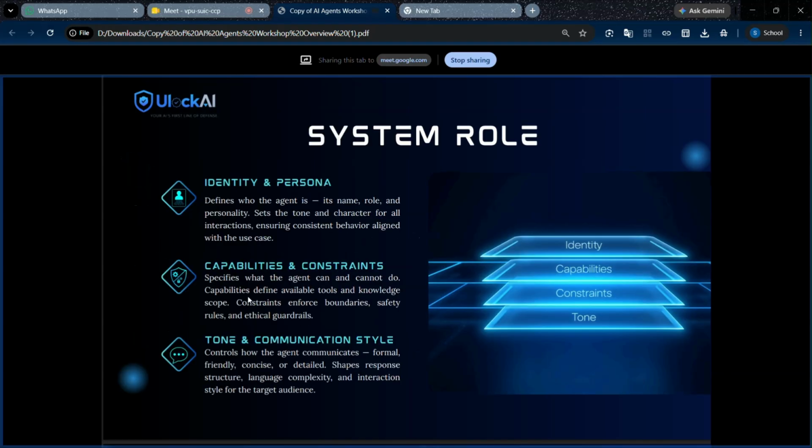System prompt. Before creating an AI agent, we should ensure our system role properly teaches the AI agent who the agent is, its name, role, and personality, and how it responds, like tone, whether angry or polite. If you are using a customer support agent, we have to fine tune it for a polite tone of response.